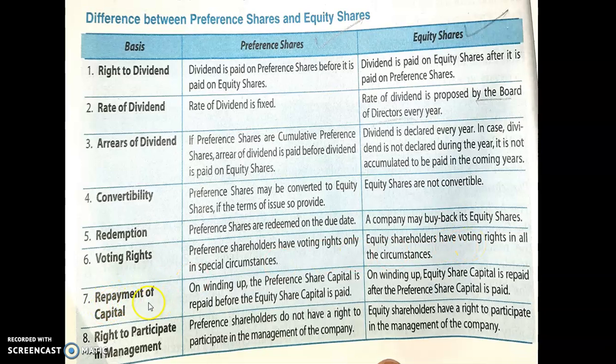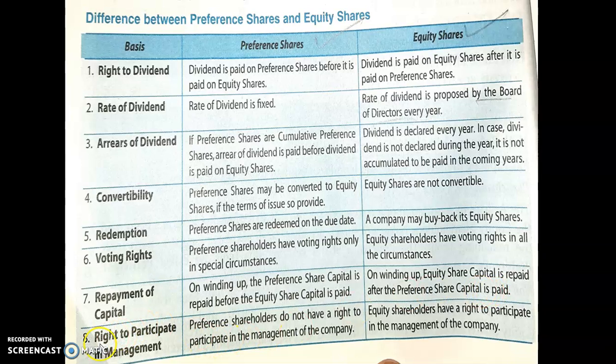Next is repayment of capital. So on winding up, the preference share capital is repaid before the equity share capital is paid. So at the time of closing of the company, the preference shareholder will be the first to get the amount of their capital before it is paid to equity shareholders. The opposite is the case with equity: on the winding up, equity share capital is repaid after the preference share capital is paid.